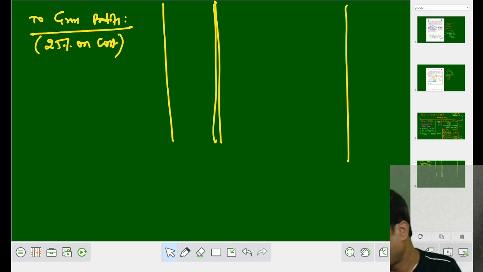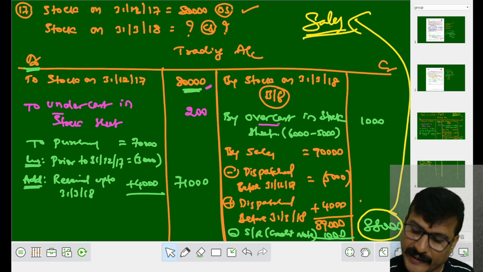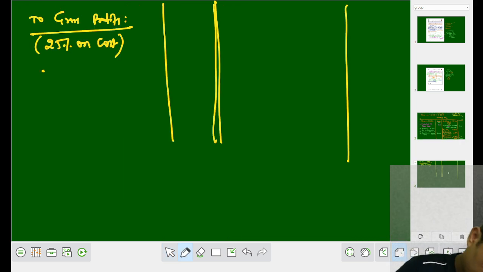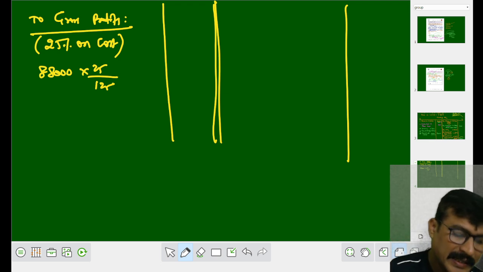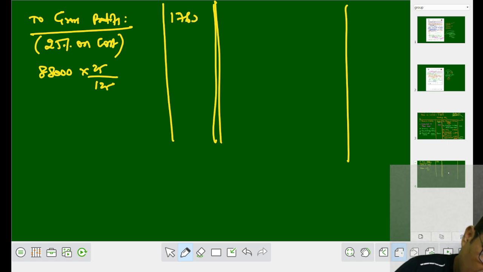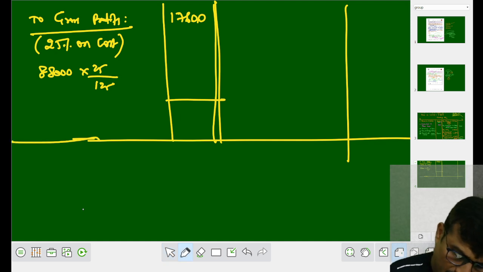Obviously, we have to take 25 by 125, because there is a mismatch, right? So now it is 88,000 into 25 by 125. Use a calculator and work it out. The answer comes to rupees 17,600. This completes your problem, my dear students.